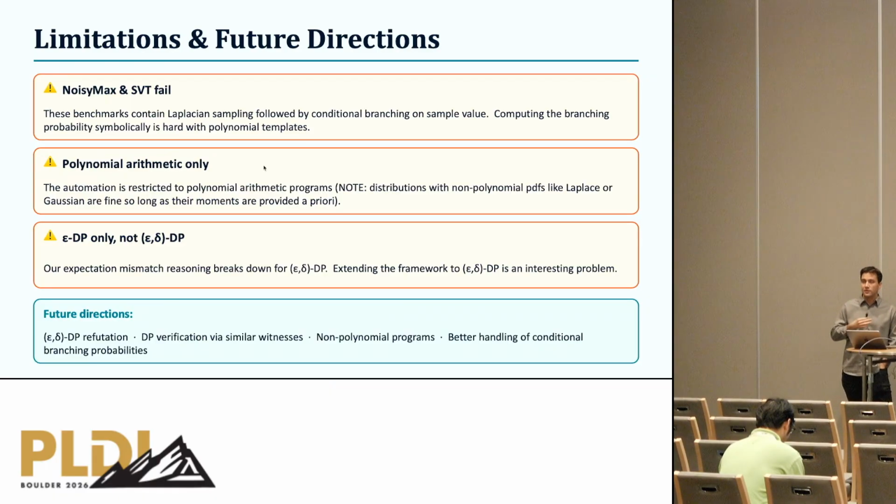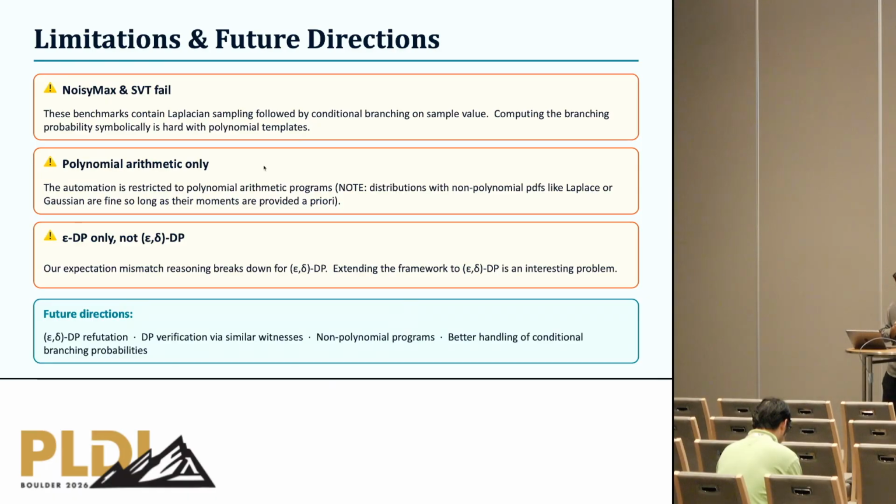For such constructs, we need to go beyond polynomial arithmetic. More generally, we are restricted to programs which can be represented in polynomial real arithmetic. So the similarity relationship between the inputs and all arithmetic expressions need to be polynomial. Now, this doesn't mean that our distributions need to have polynomial PDFs. They can have non-polynomial PDFs. So Laplacians and Gaussians are completely fine. We just need to have access to their first d moments. But the arithmetic expressions appearing in the program need to be polynomial.